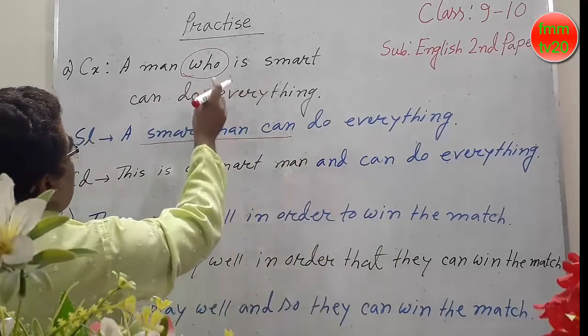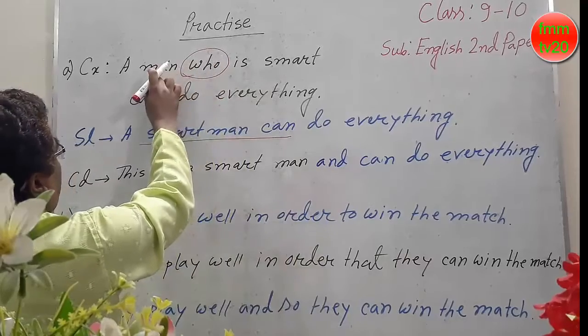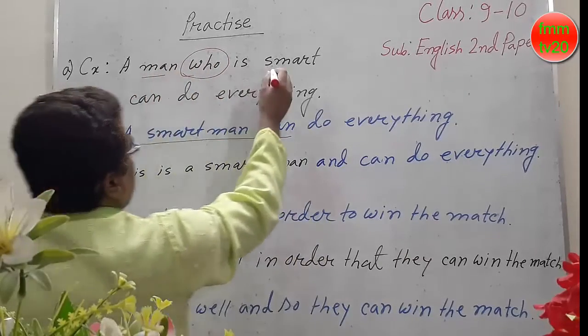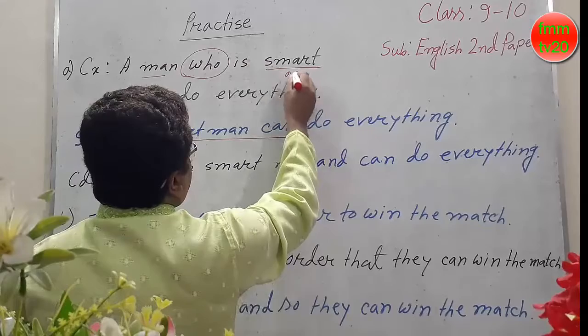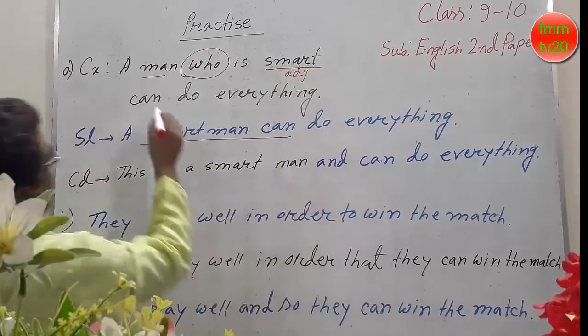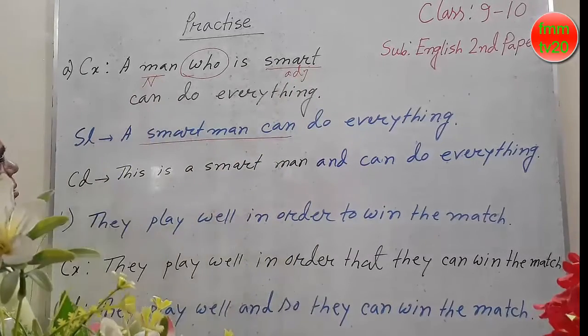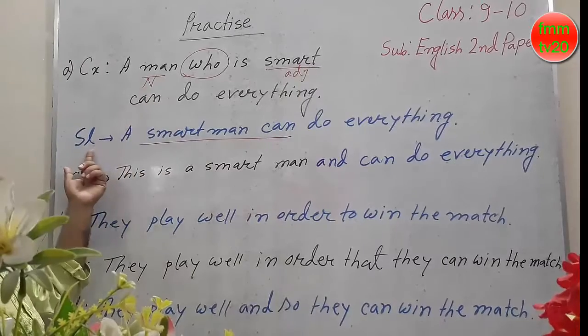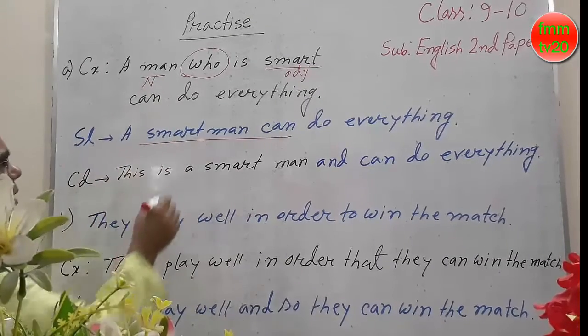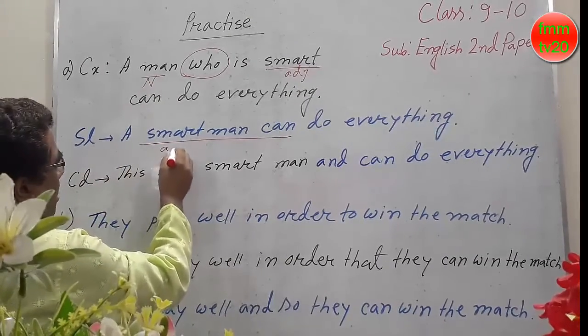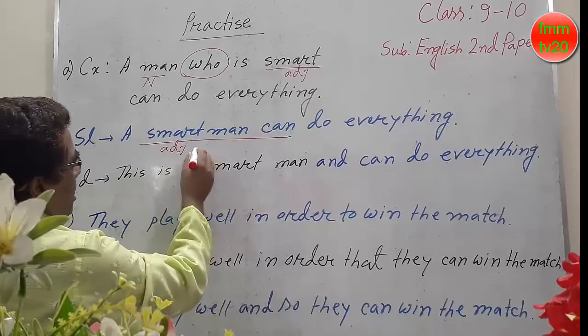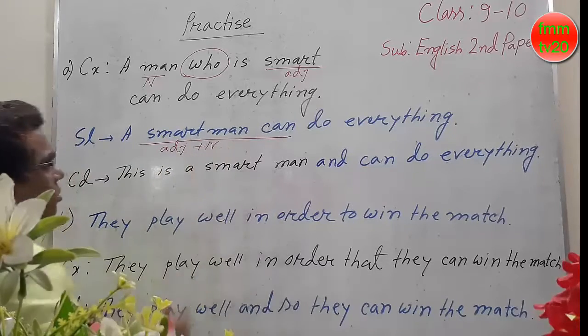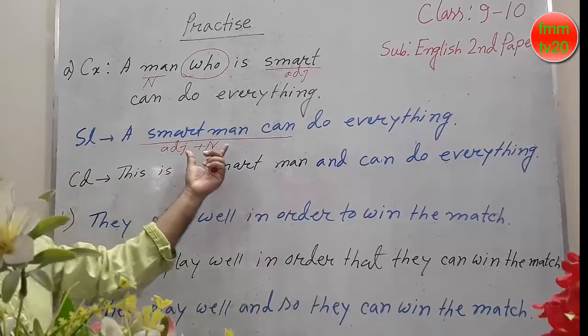We know that before who, a man, this is a noun and this is an adjective. And to make the simple form, a smart man, that means adjective plus noun. Adjective plus noun to make the simple form.